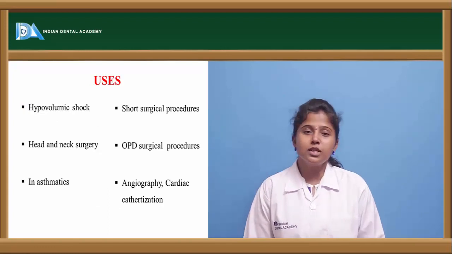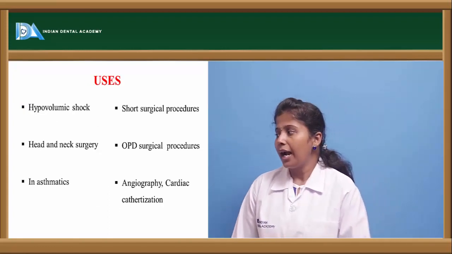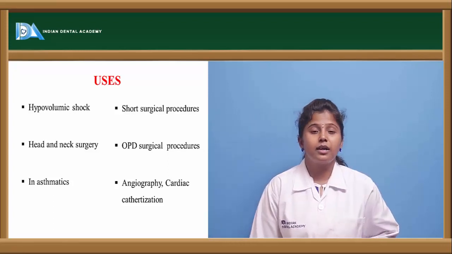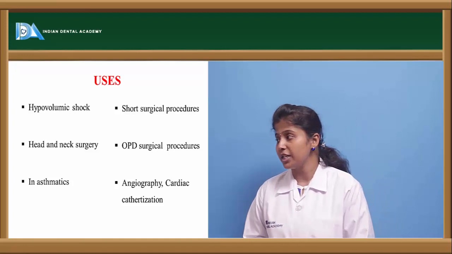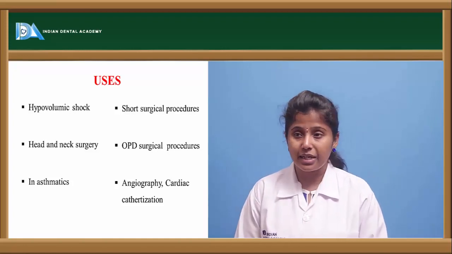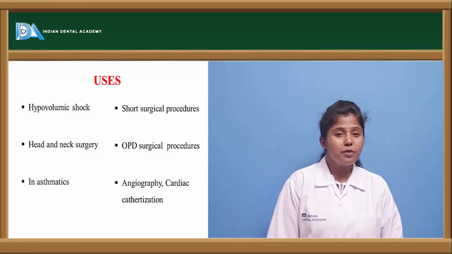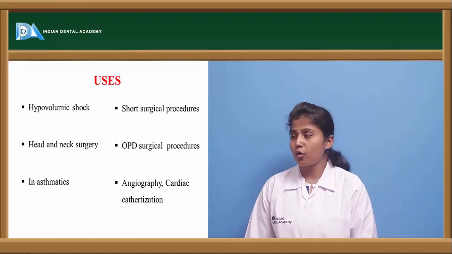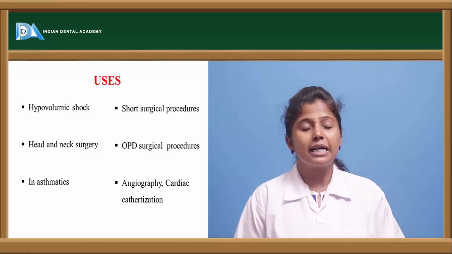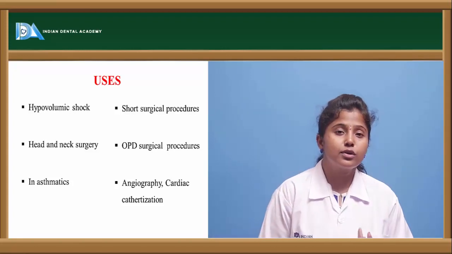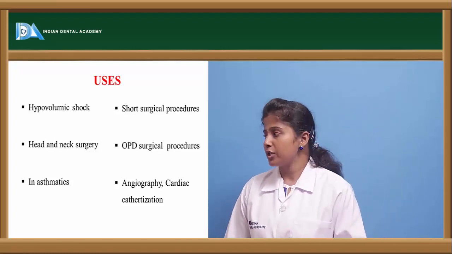So the uses of propofol are that it is used to treat hypovolemic shock, and it is used in head and neck surgeries, and it is used in asthmatics. For short surgical procedures it is preferred, and for outpatient department surgical procedures this propofol is also preferred, and for angiogram and cardiac catheterization. So in order to insert a catheter into the cardiac or coronary artery, this propofol is mostly preferred.